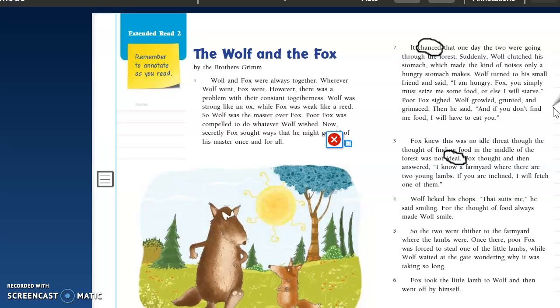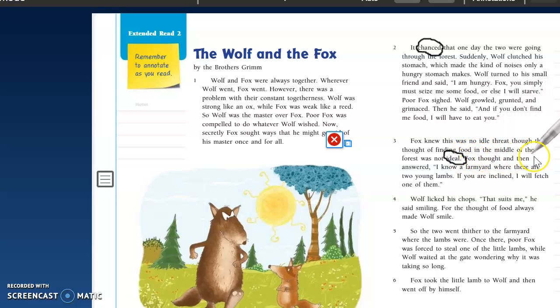It says, "Fox knew this was no idle threat, though the thought of finding food in the middle of the forest was not ideal." So in other words, he's saying that the thought of finding food in the middle of the forest was not ideal. So based on this sentence, what do you think ideal means? Let's keep reading to see if we get some more clues.